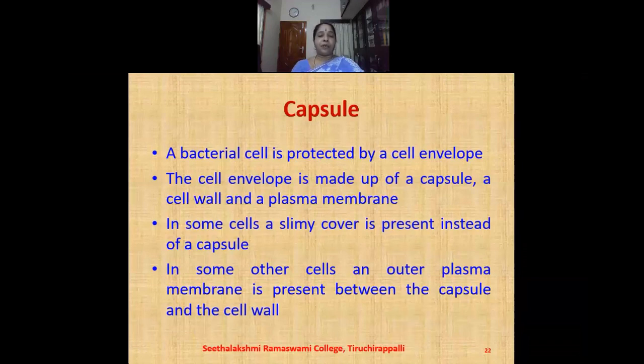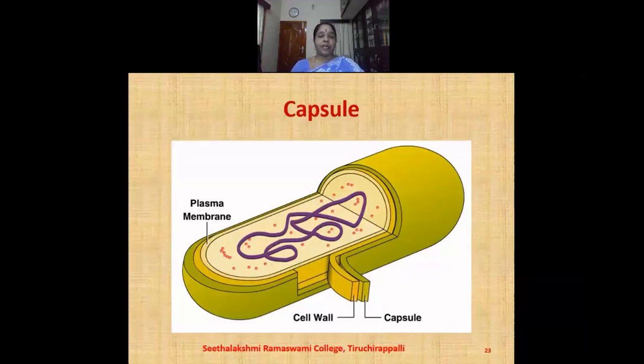In some other cells, an outer plasma membrane is present between the capsule and the cell wall. Here we find the capsule, cell wall, and the plasma membrane of the bacteria. The bacteria that are covered by a capsule are called capsulated bacteria. The bacteria which do not contain a capsule are called non-capsulated bacteria. In this image, we can find the capsule that is present in some bacteria, and also the slimy layer or the biofilm that is also produced by the bacteria as a means of protection.